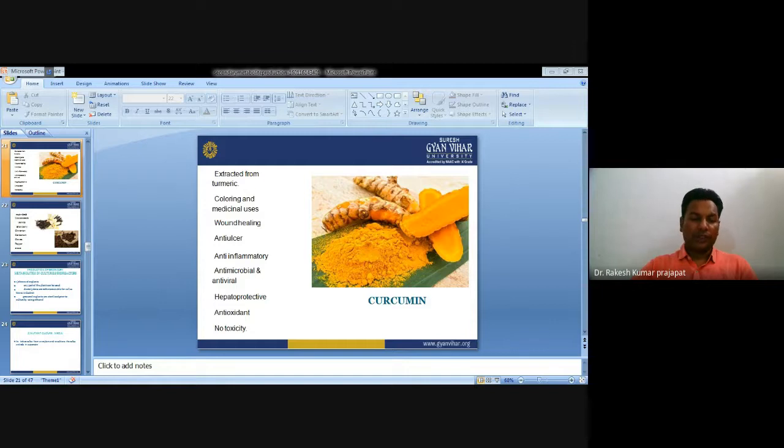There is no toxicity. Curcumin is a different class of alkaloids, or secondary metabolite, we can say, which is extracted from turmeric.